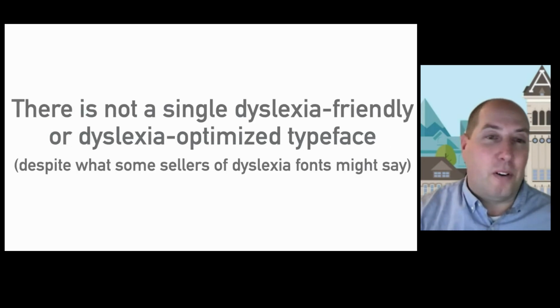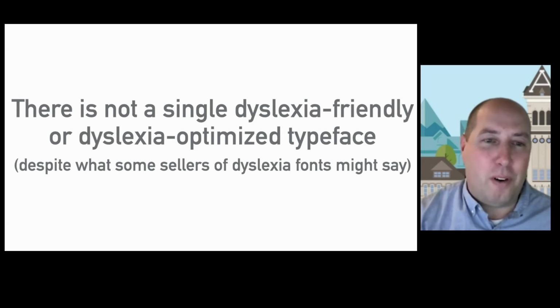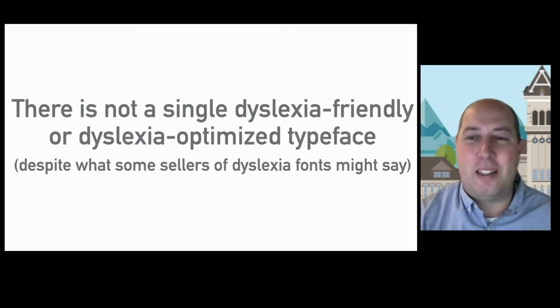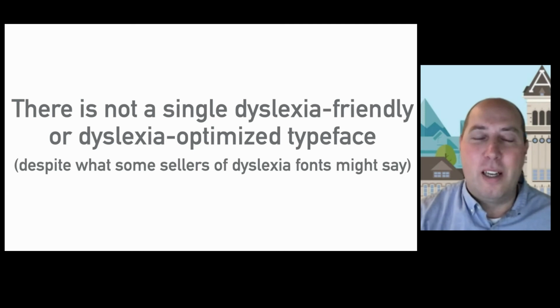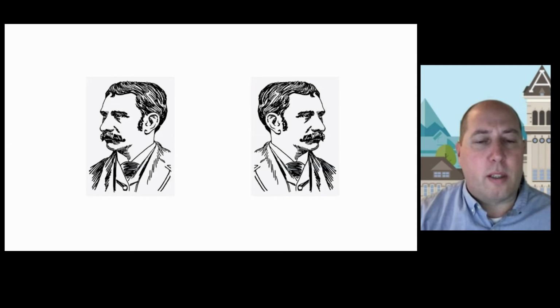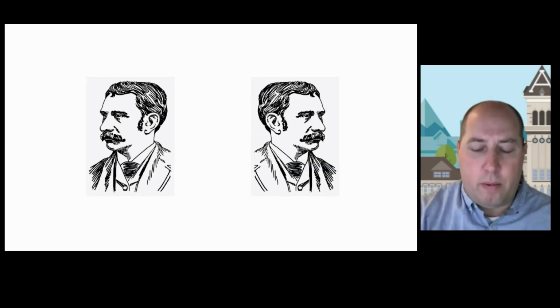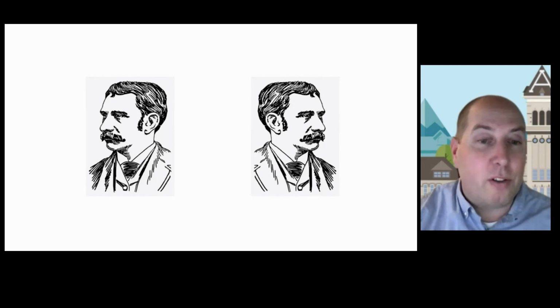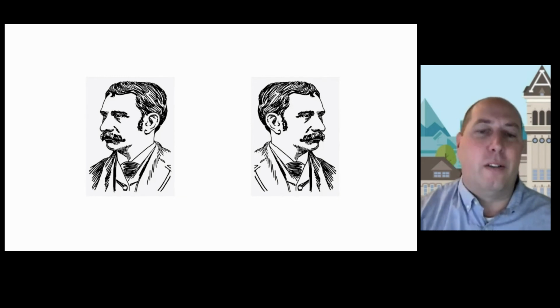Because dyslexia is a diverse thing, there is not a single dyslexia-friendly or dyslexia-optimized typeface. Despite what some sellers of dyslexia fonts might say, there's not a single typeface that's going to be good for everybody with dyslexia, because dyslexia is not a single thing. And one consideration with dyslexia is that our brains have developed a capability to recognize faces and objects regardless of their orientation. These two images present very different stimuli visually, but your brain can readily determine that they're the same, despite being mirror images of each other.